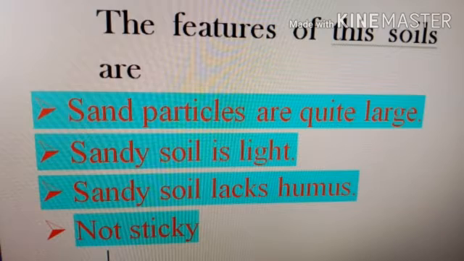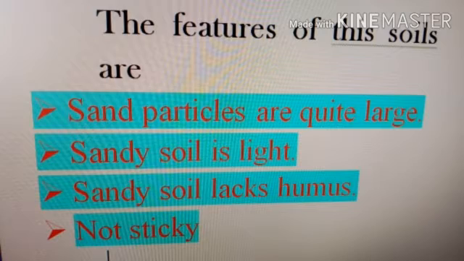Sandy soil lacks humus, so it is less fertile. Sandy soil does not hold water, has less humus, and does not favor soil organisms. Hence, it is not suitable for growing crops. Sandy soil is not sticky, and sandy soil is found in deserts.